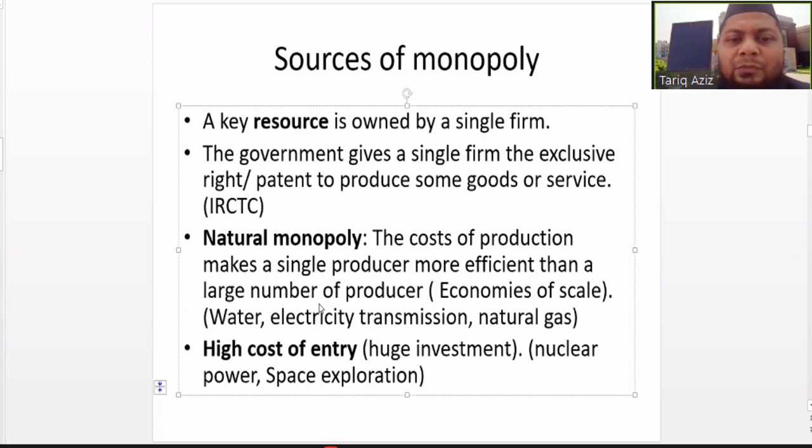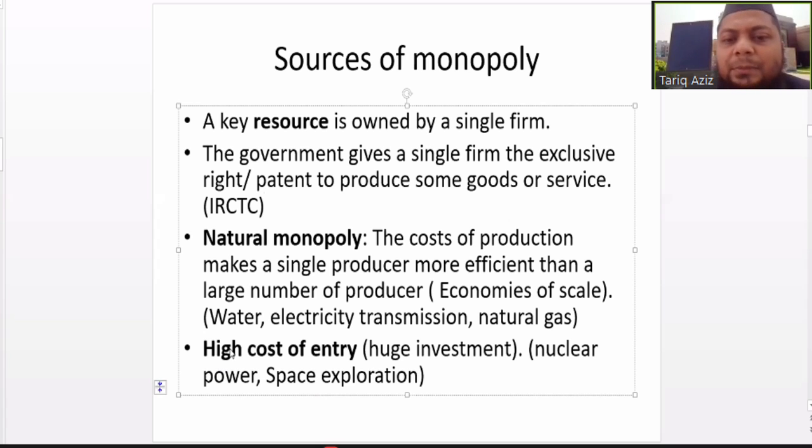So we can fit in these examples from the point of view of natural monopoly, because they are enjoying the benefit of economies of scale. They are already operating at such a large level that it is not possible for new players. The same concept can be understood from a different perspective, that is, high cost of entry.